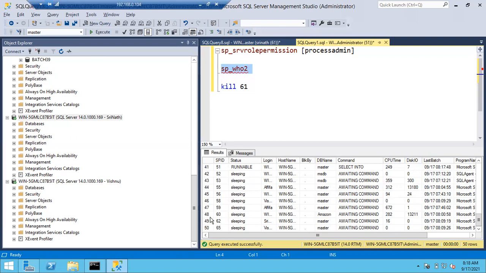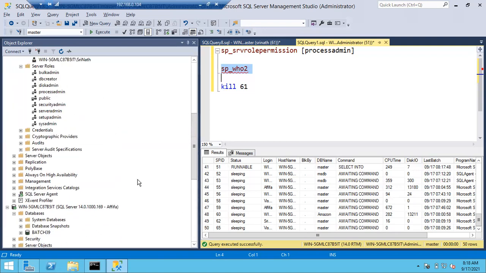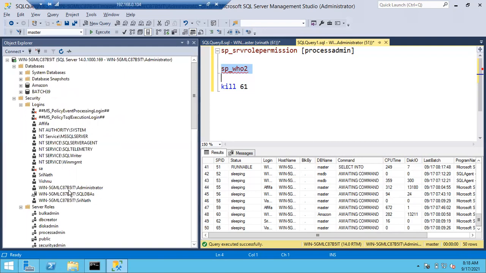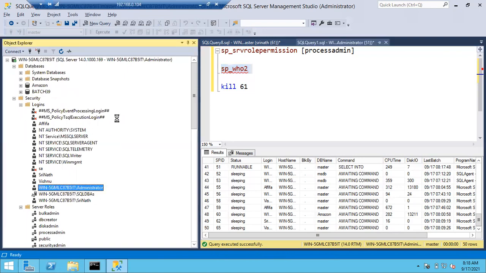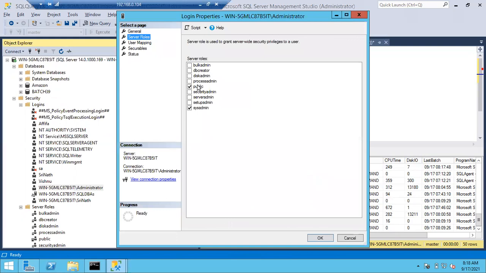By default, if you are a DBA, you will be a member of sysadmin, right? So you all have one doubt, right? The administrator is doing everything. What are the administrator's permissions? First of all, double click on it. Go to server roles. See, administrator is a sysadmin. That's why he can do everything. If I remove this one and click OK, now even though he's an administrator, he cannot do anything. Why? Because he's not a member of sysadmin.